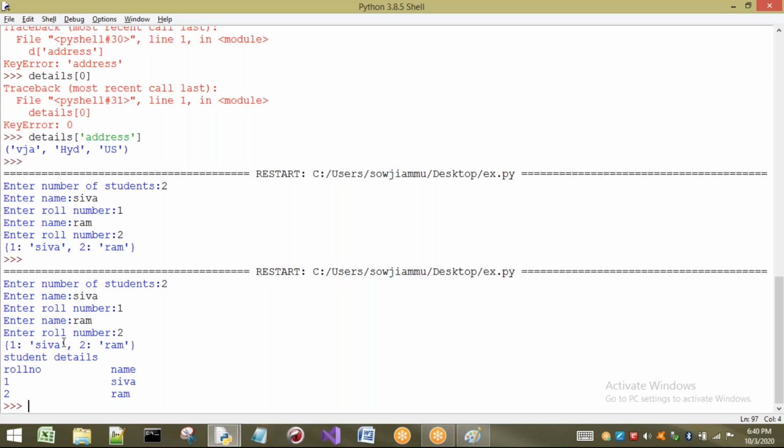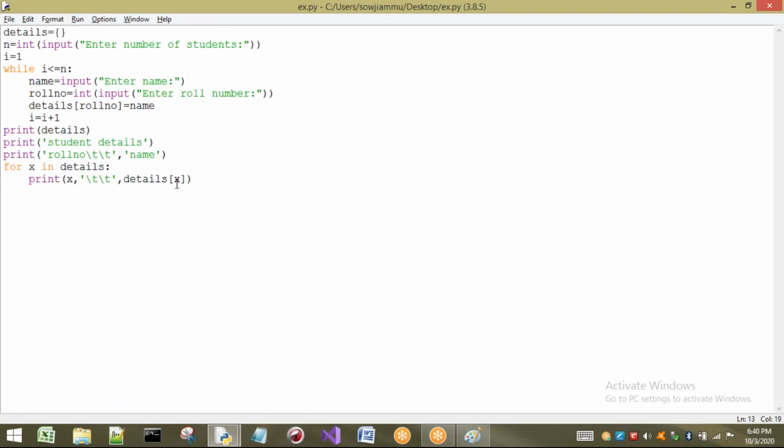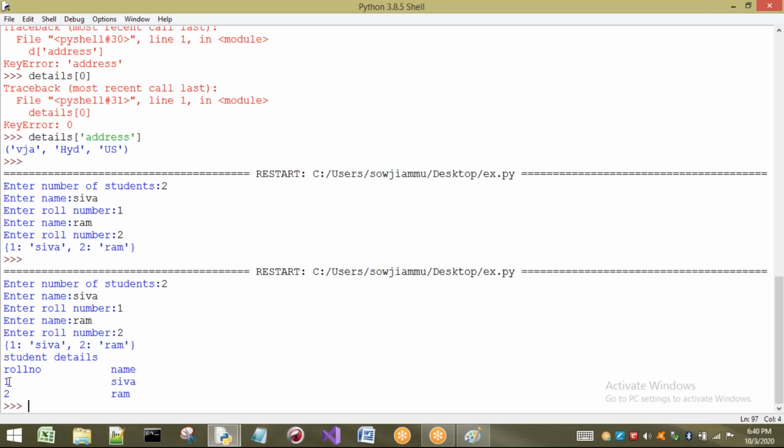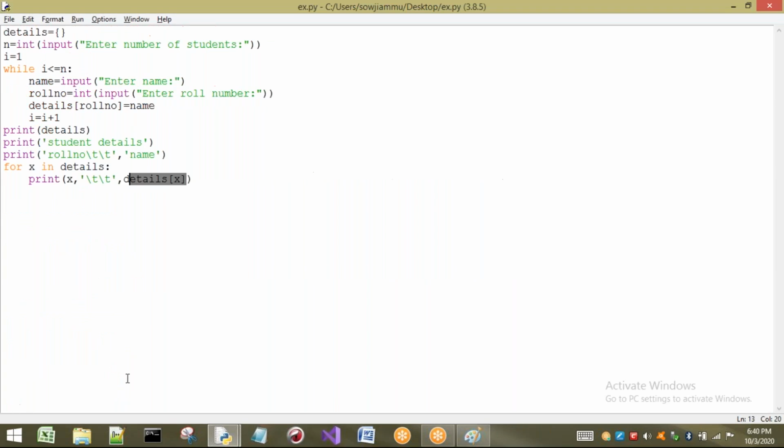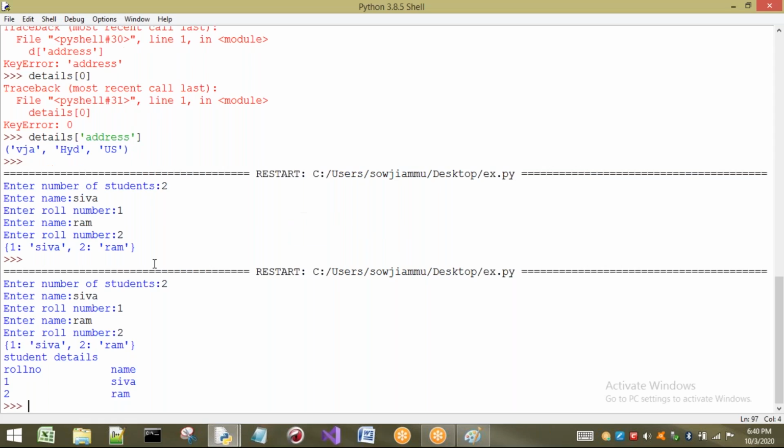So what happens if I want to get the value from a dictionary? What I have to take? I have to take key. So to print this one, what I have taken? Details of key. If I take details of key, it is going to give you what? Value. So in this place, it is going to print details of X. First loop, it will take details of 1. So it is giving what? Shiva. Next, what happens? Details of 2. It is going to print what? What is the value for this key? Ram. So it is going to print it as Ram. You can observe that one here. Okay. This is a small example for that.